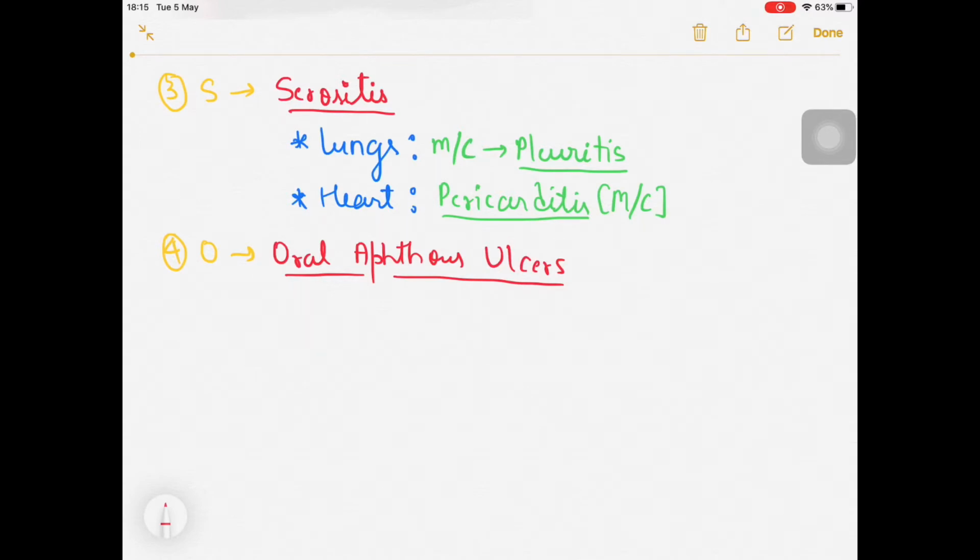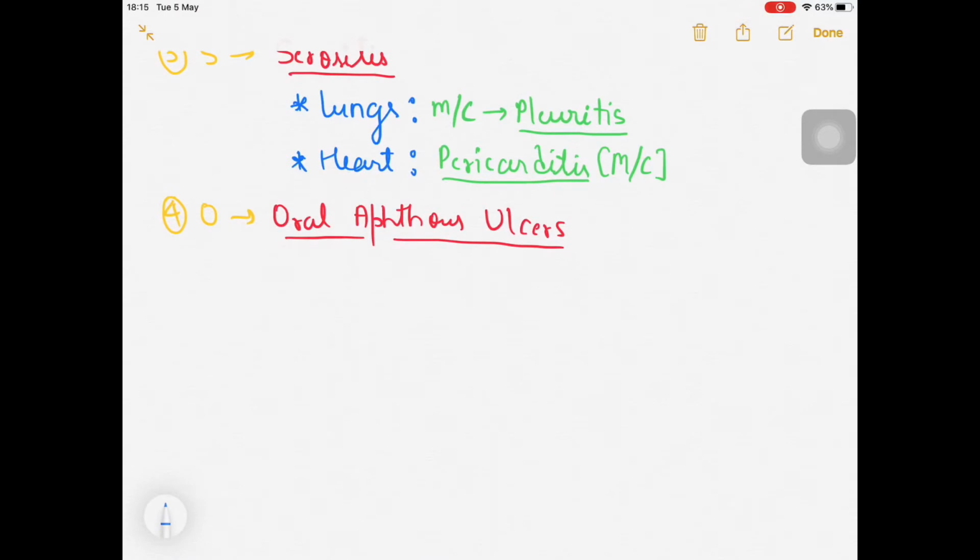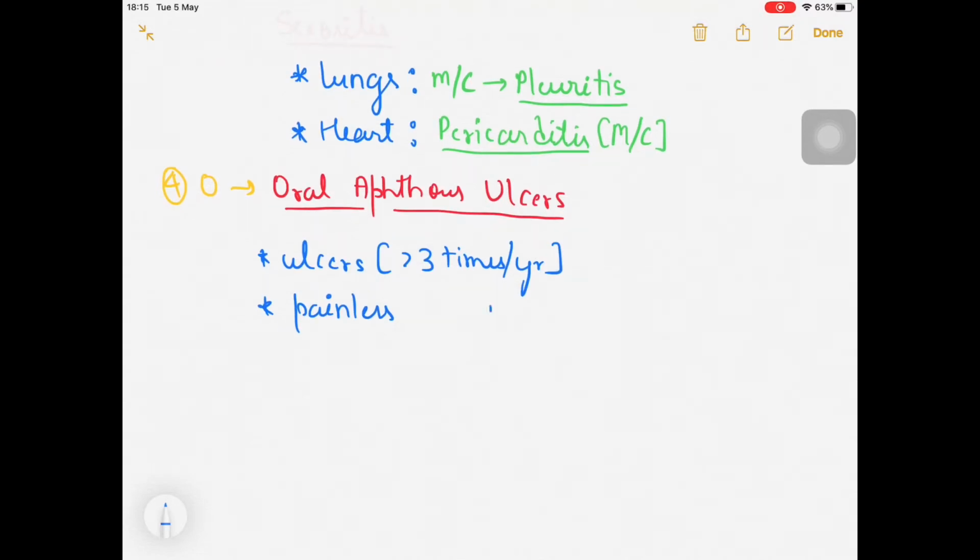But in these cases, the patient will be having ulcers more than or equal to 3 times per year. These ulcers will be painless. Usually ulcers are painful, but these will be painless, and mainly they will be involving the soft palate.